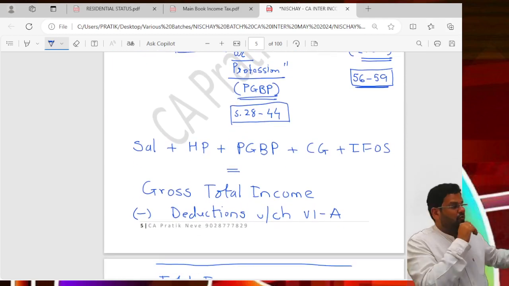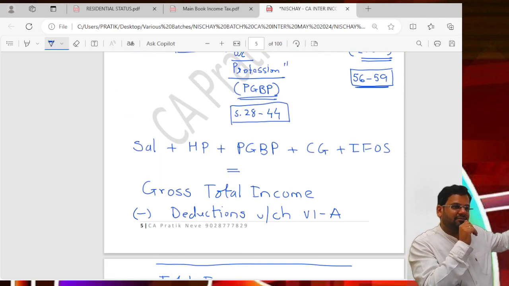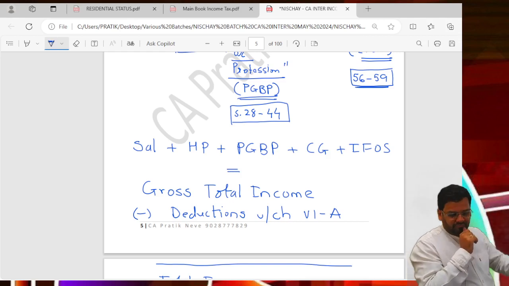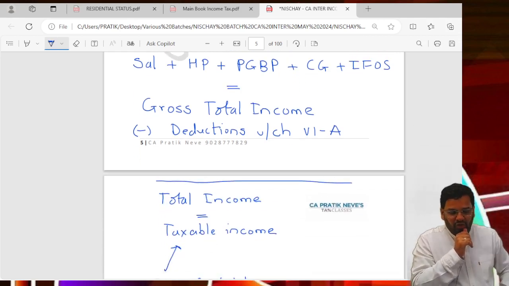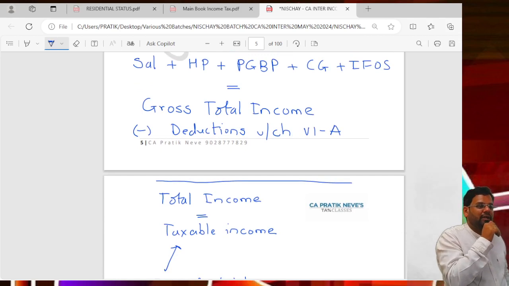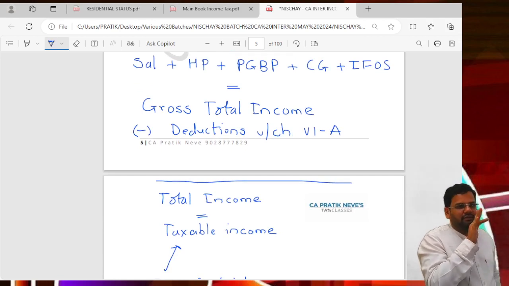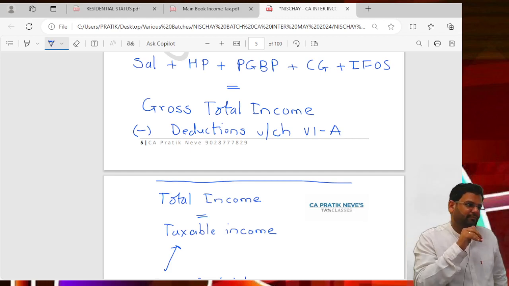So see, when you add income from these heads, five or whatever heads you have, what do you get? Gross total income. Please fix it in your mind. No other word you should use for it. GTI, gross total income.